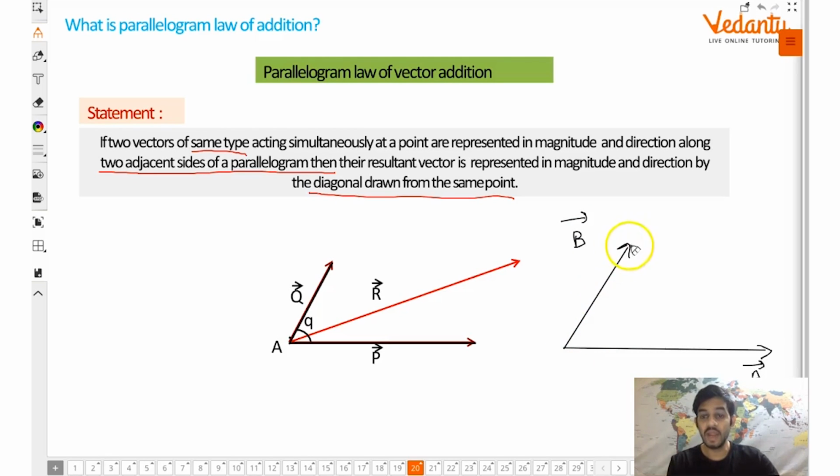Okay. And what about the resultant they are saying? First of all, complete the parallelogram. It would be something like this. And the resultant is given by the diagonal of this parallelogram starting from the same point.